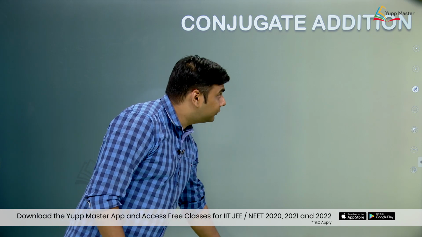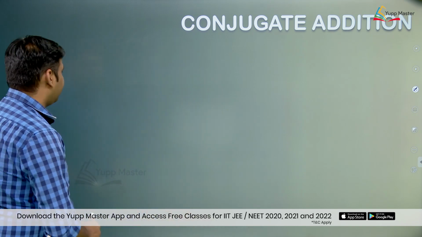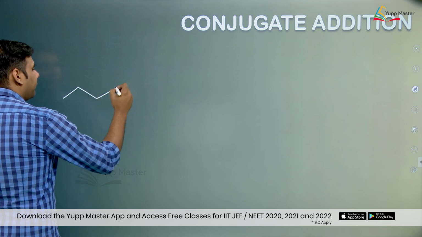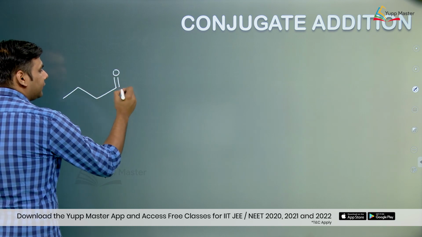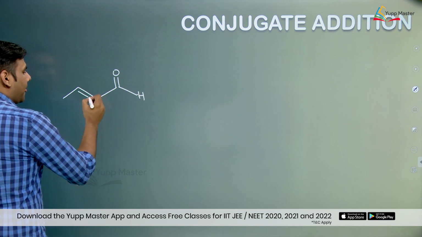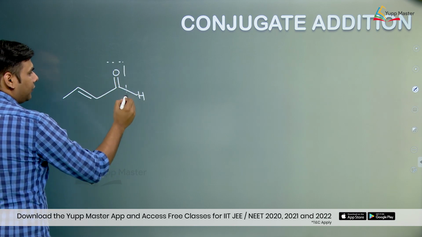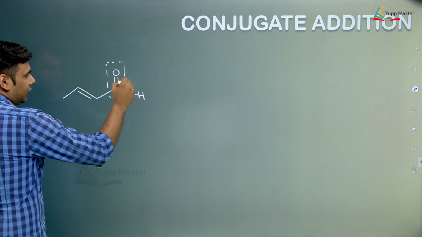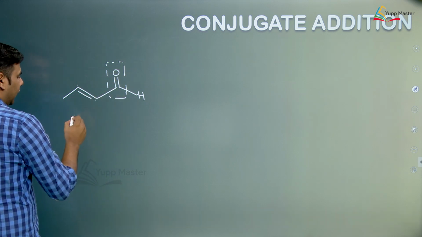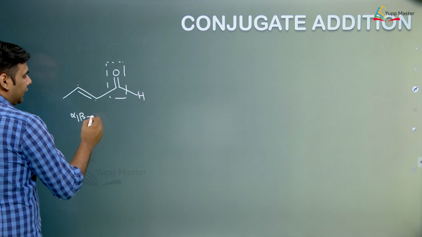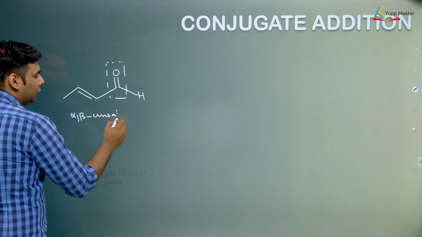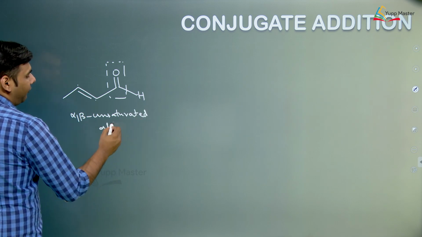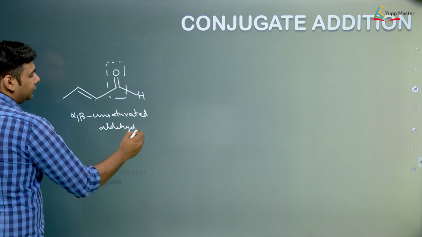The next reaction that comes into the picture is conjugate addition. Now suppose we have a molecule something like this. This is the main functional group. If we label this, this is the alpha carbon, this is the beta carbon, so there is an alpha beta unsaturation in this molecule. This is also called an alpha beta unsaturated aldehyde or a ketone.